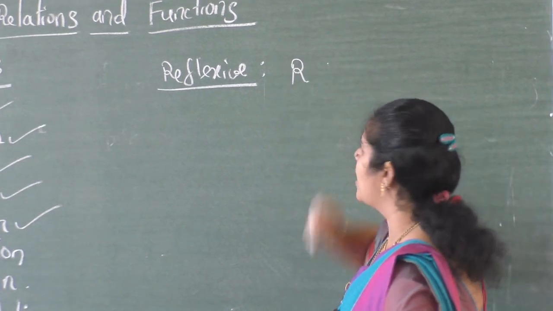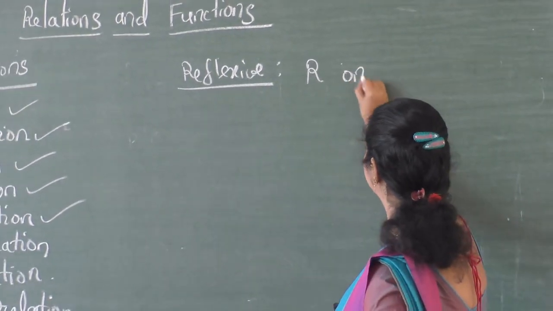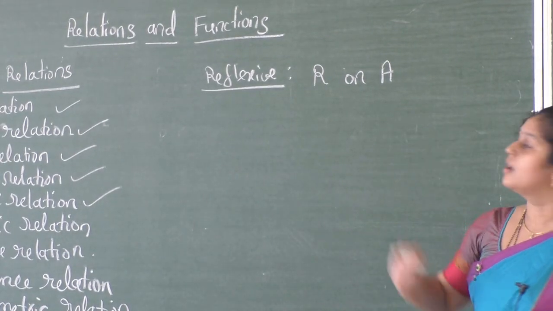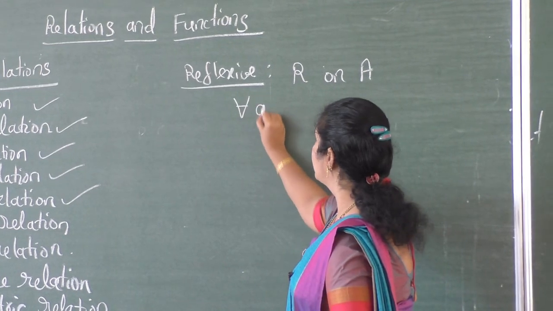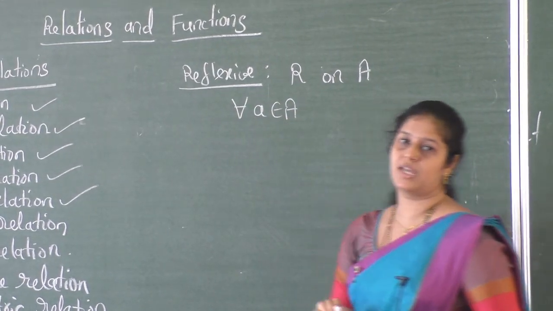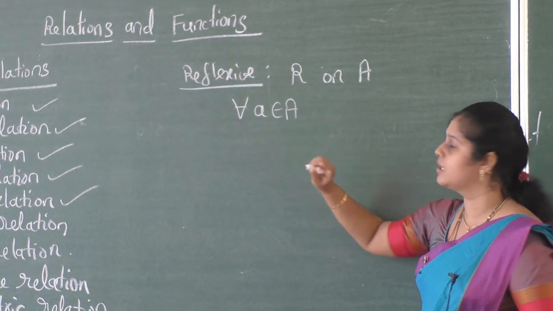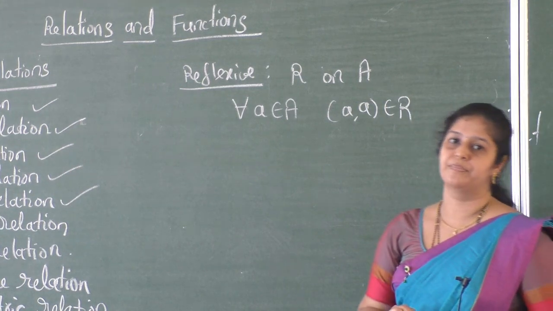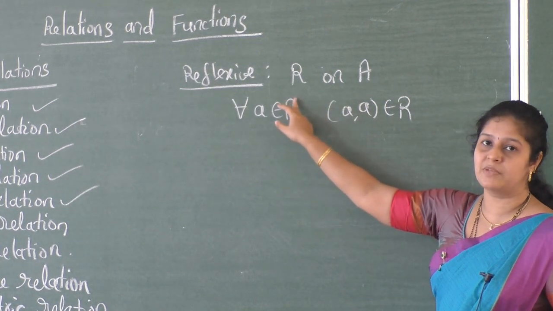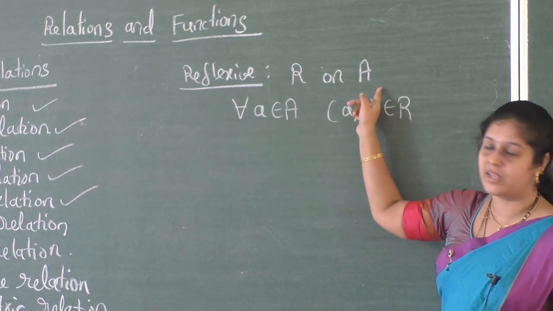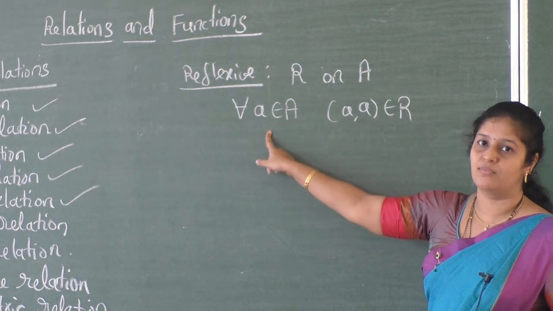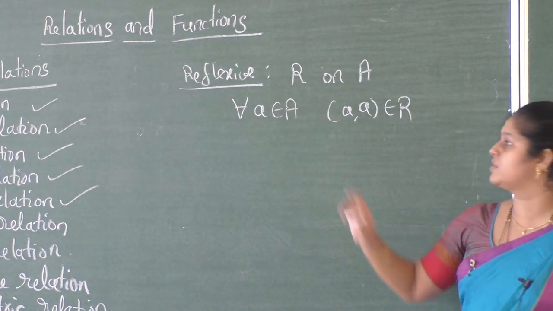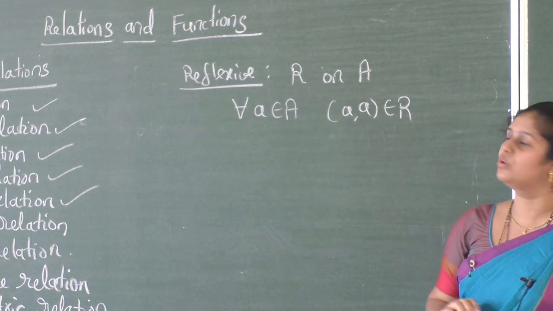A relation R on a set A is said to be a reflexive relation if for all a belongs to the given set A, the ordered pair (a, a) belongs to R. So the relation R must be defined on set A. Then for every element of A, the ordered pair (a, a) belongs to relation R, and we call such a relation a reflexive relation.